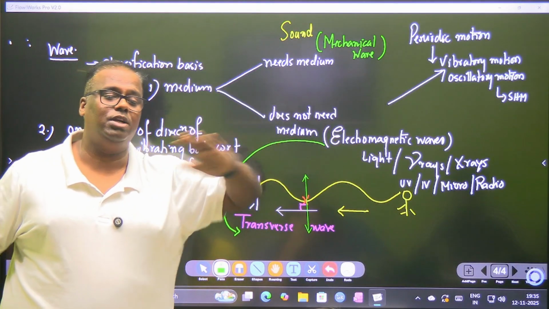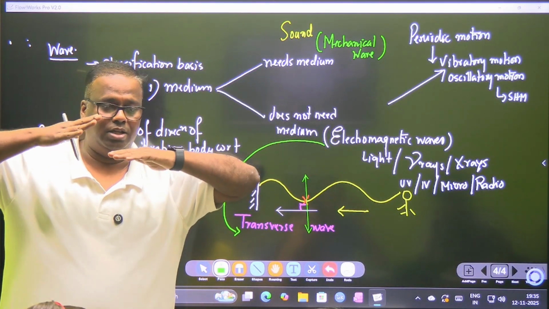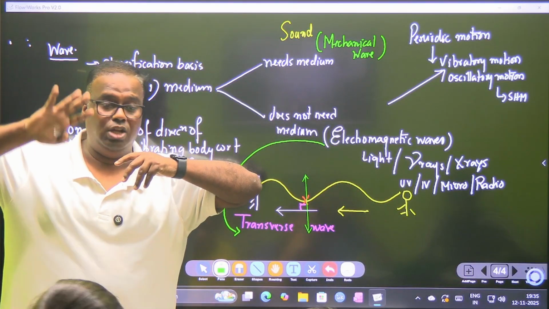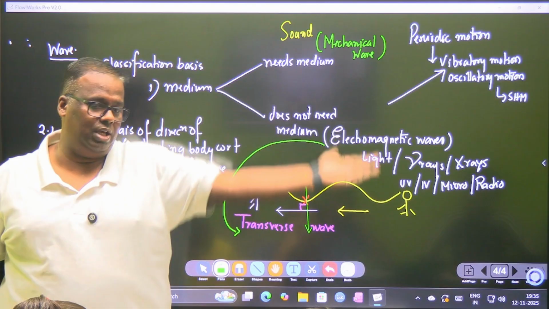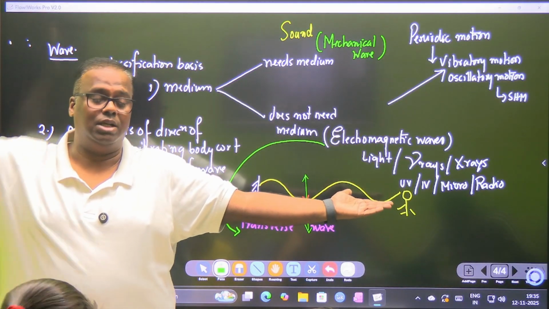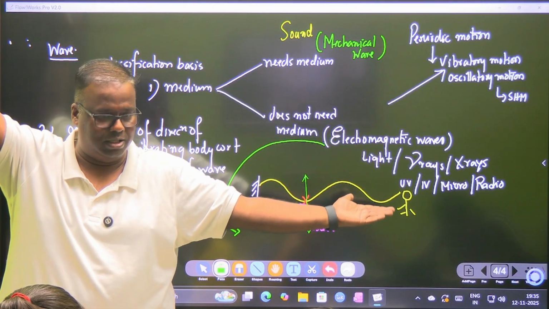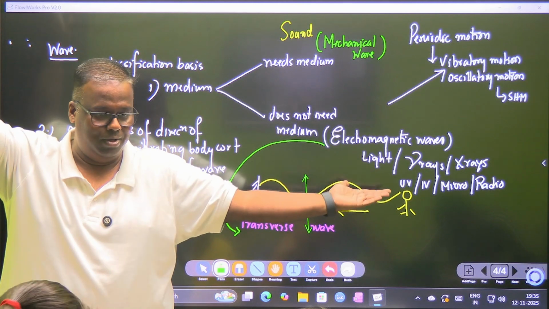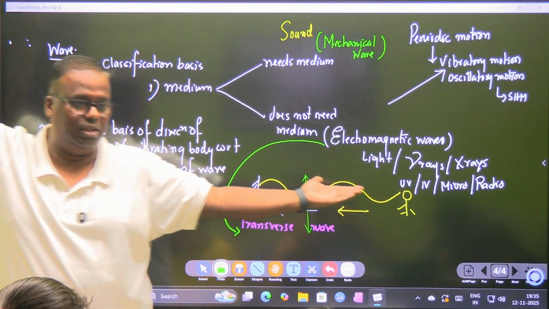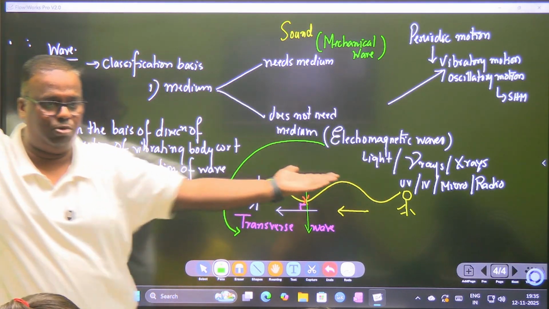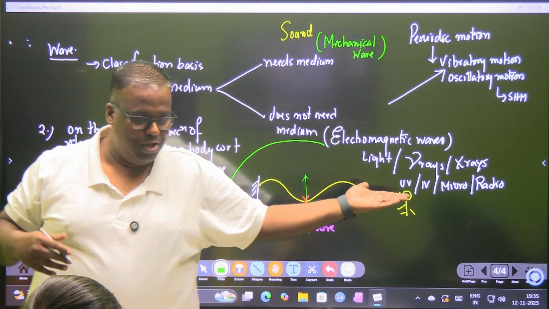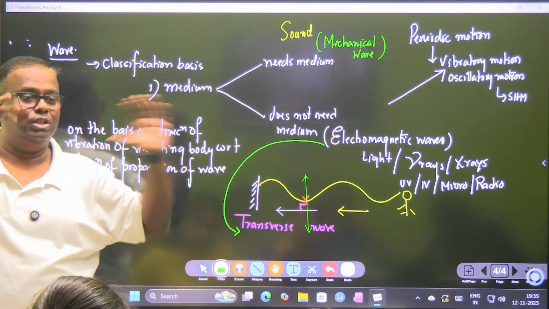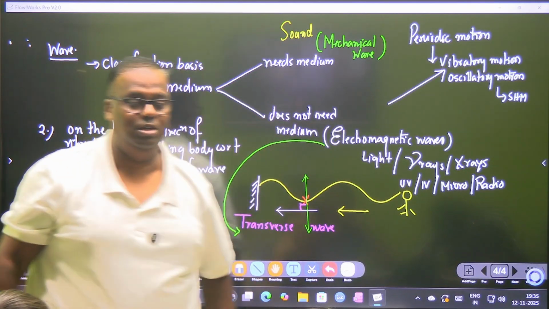In electromagnetic waves, you have an electrical wave and a magnetic wave. The electrical wave will be vibrating on the x-axis. The magnetic wave will be vibrating on the y-axis. Just imagine, the combination of these two gives another wave, the electromagnetic wave, which goes like this. One wave on the x-axis, one wave on the y-axis, and the combination wave proceeds on the z-axis.